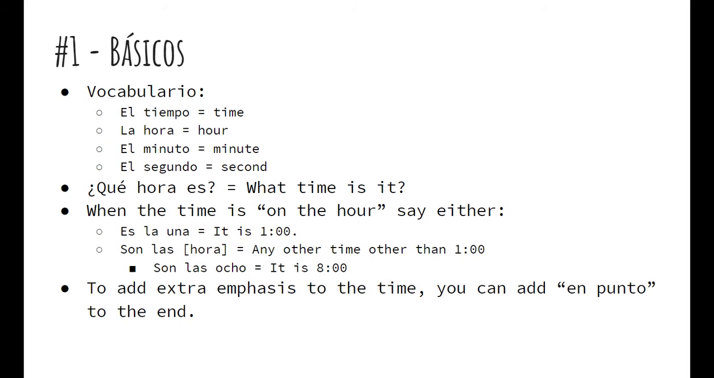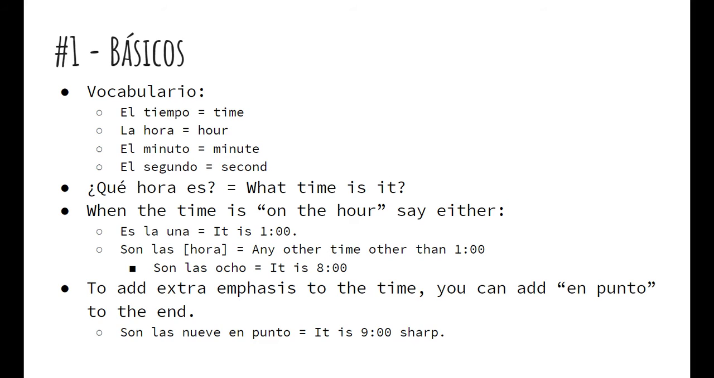To add extra emphasis to the time, you can add en punto to the end. So son las 9 en punto, it is 9 o'clock sharp. So that is just kind of a little extra emphasis, similar to a sharp in English or on the dot. It is 9 o'clock on the dot, something like that. You'd say en punto.